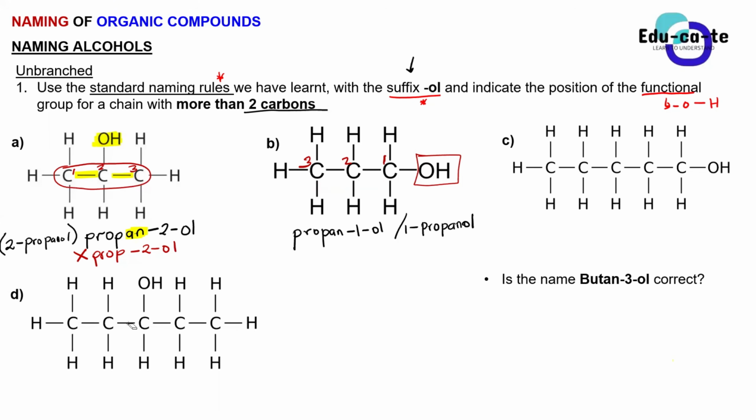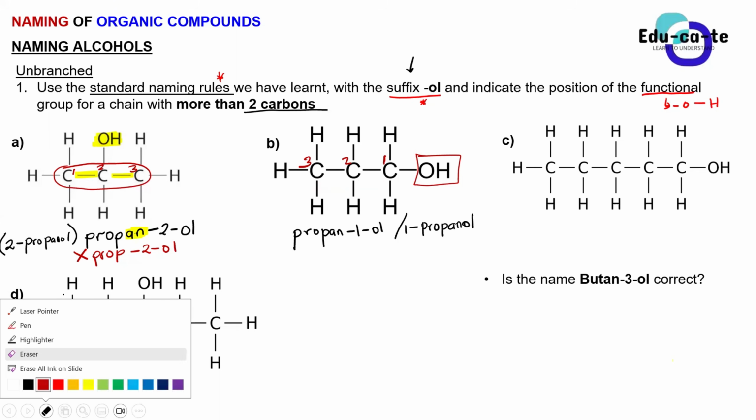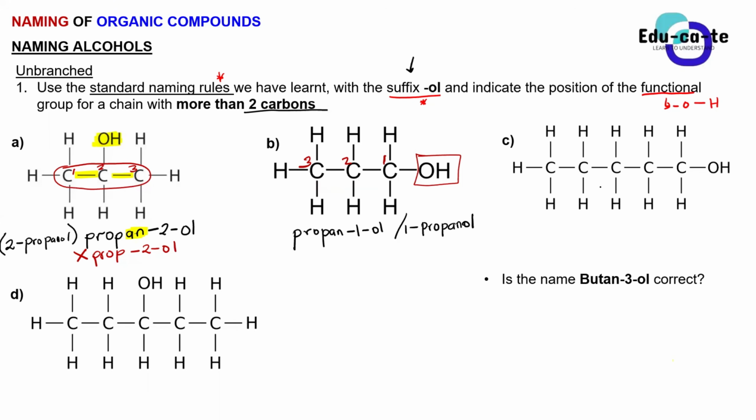Yes, sir. Okay, this is easy and quick. Name compound C. Quickly. What is compound C? So it's pentan-1-ol. Pentan, as in pentane but without the E. Don't put the E. I don't want the sound of the E there.